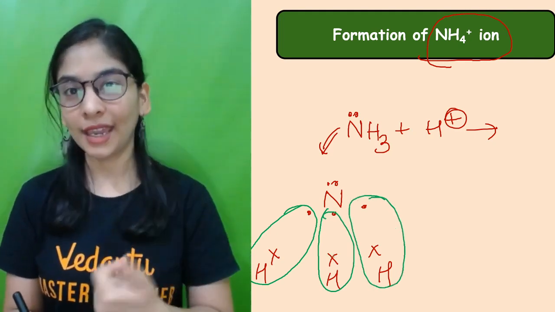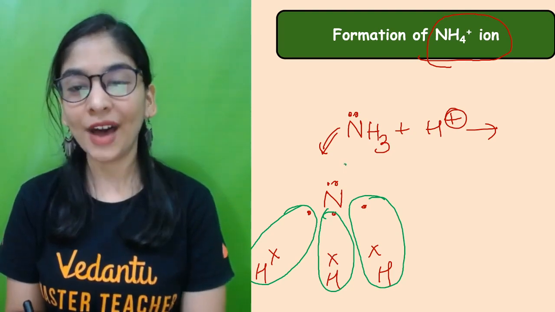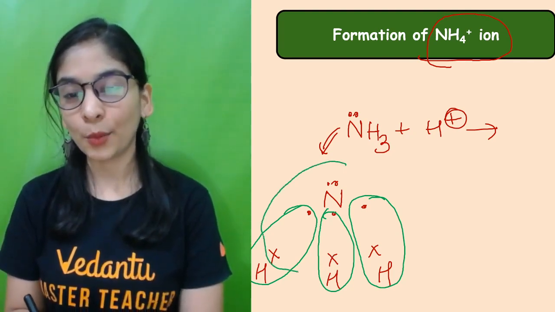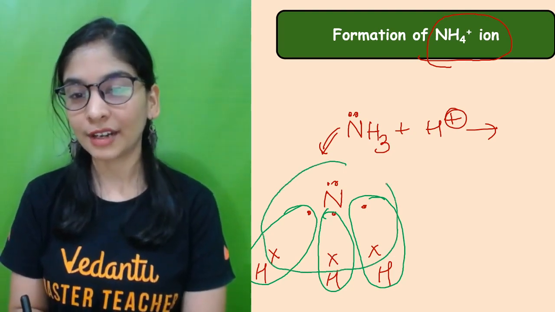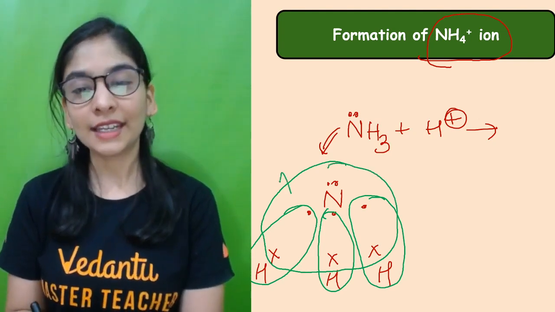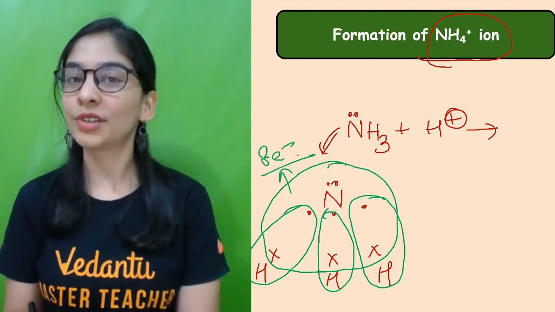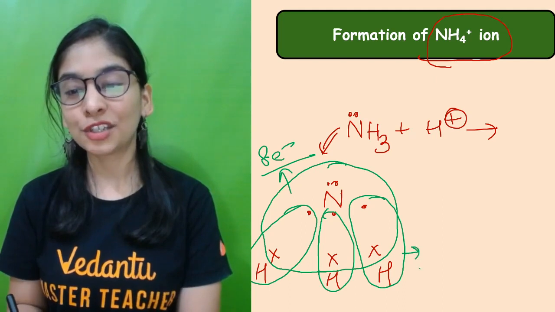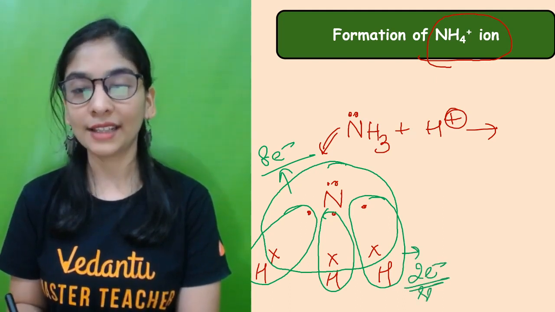Nitrogen says, okay, I believe in sharing too. The electron cloud of nitrogen follows the 8 electron rule and is stable. For hydrogen, it is the duplet rule, and it is stable.